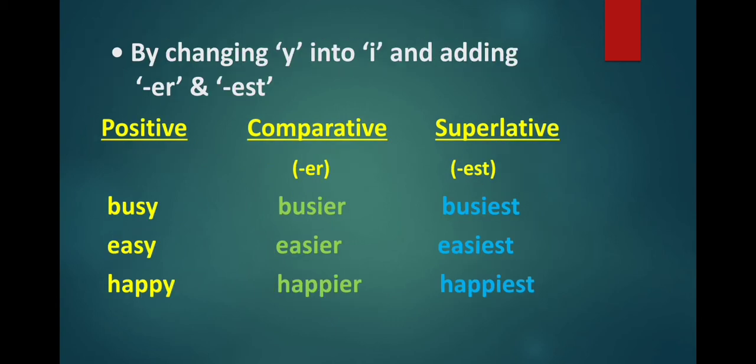Now for adjectives which end in Y. Y changes to I and then we add ER and EST. Let's see the example. Busy becomes busier. Here we remove Y and in place of Y we add I and then ER to form the comparative degree. So it will become busier. Similarly, for the superlative form, the Y changes to I and then we add EST. So it became busiest.